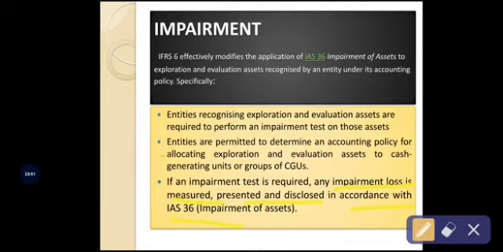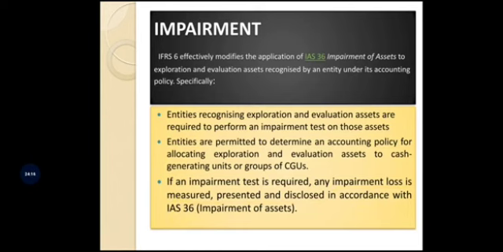So as per the International Accounting Standard 36 only, in order to carry out the exploration and evaluation activity, we are going to test the impairment and impairment losses on those assets which are used in the exploration and evaluation of the mineral resources according to International Financial Reporting Standard 6. Okay, so next go to the next slide.